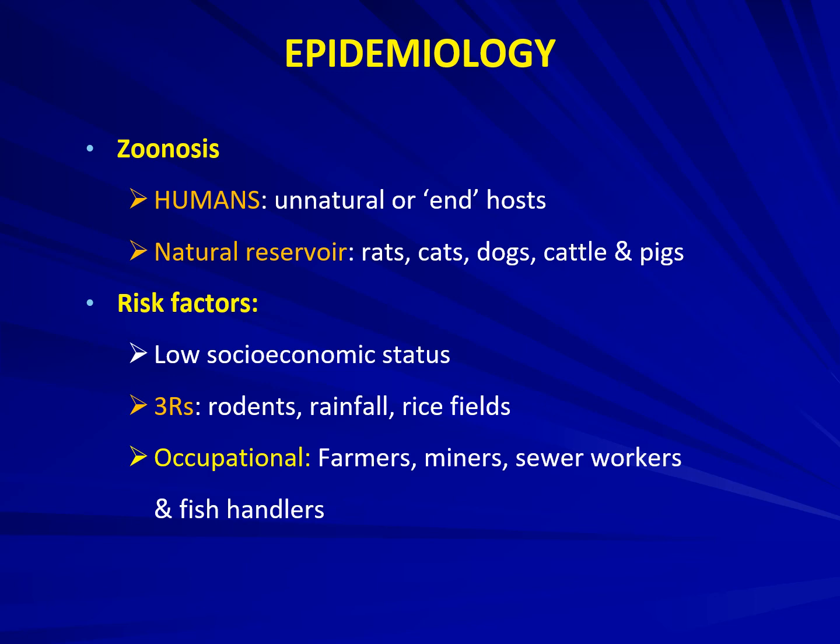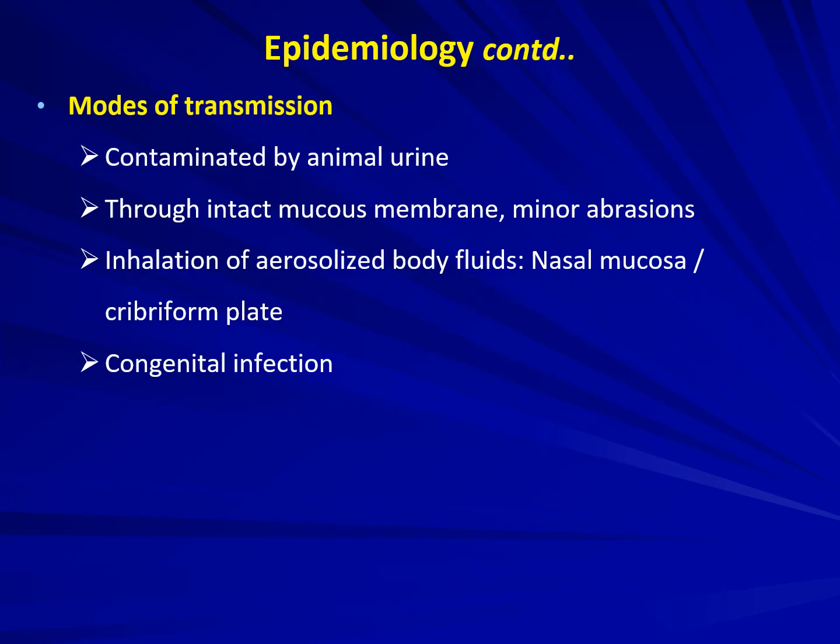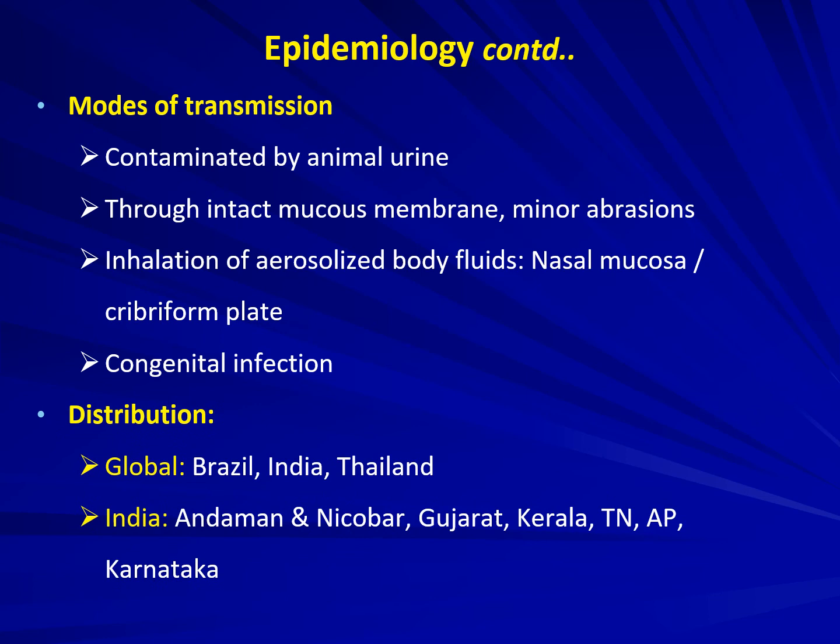And who are those people who are more prone as an occupational hazard? Farmers, miners, sewer workers, and fish handlers are more prone to this disease. Modes of transmission: mainly by contamination with animal urine, through intact mucous membrane or minor abrasions, by inhalation of aerosolized body fluids through nasal mucosa or cribriform plate, and also in the form of congenital infection. It's globally distributed, mostly in Brazil, India, and Thailand. And in India, it's more common in Andaman and Nicobar Islands, Gujarat, Kerala, Tamil Nadu, Andhra Pradesh, and Karnataka.